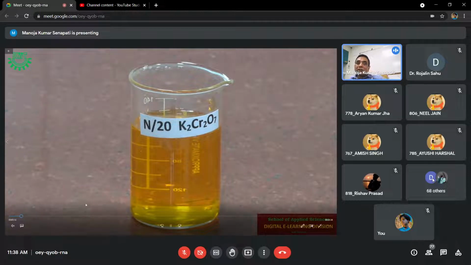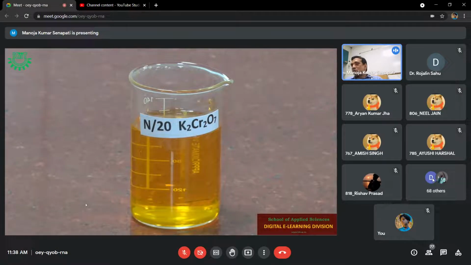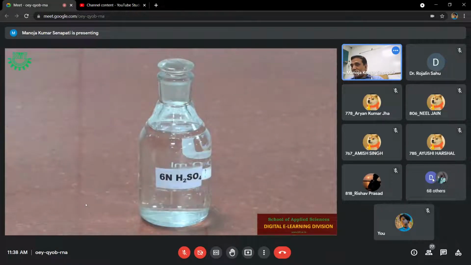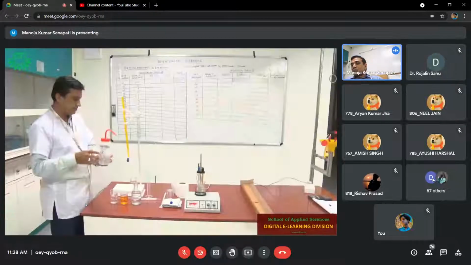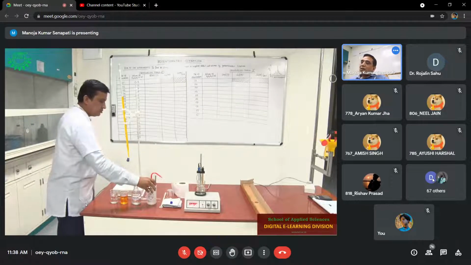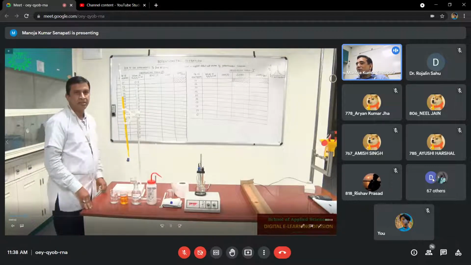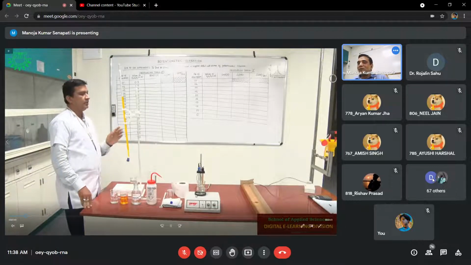And here also we require the sulfuric acid, dilute sulfuric acid, or you can say we are going to use 6N sulfuric acid. These are the chemicals required for this experiment. No indicator is necessary for this one. And distilled water as usual. And you also require a potentiometer. This is the potentiometer, you can see.